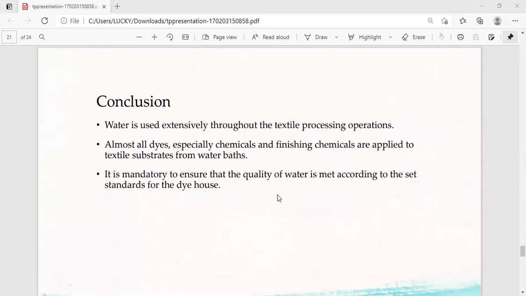Here, conclusion. Water is used extensively throughout the textile process operations. Almost all dyes, auxiliary chemicals and finishing chemicals are applied to textile substrates from water baths. It is mandatory to ensure that the quality of water meets the set standards for the dye house.